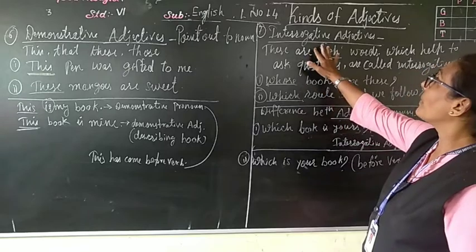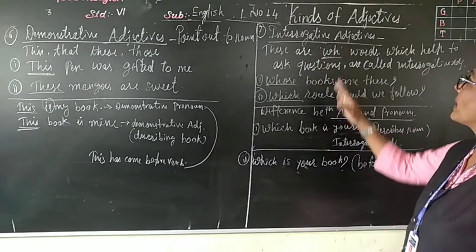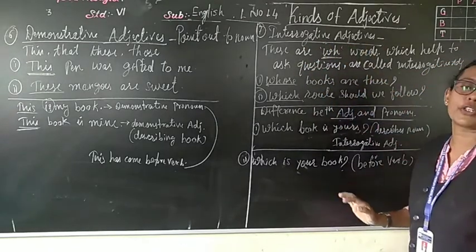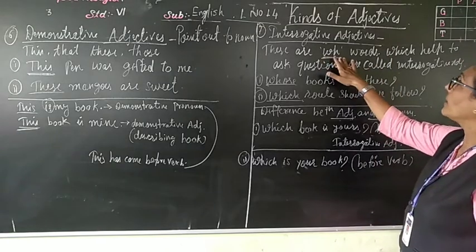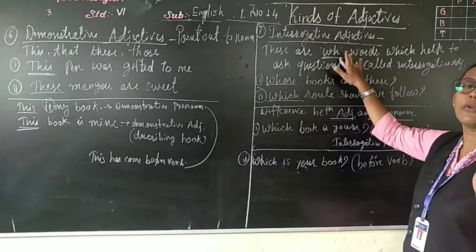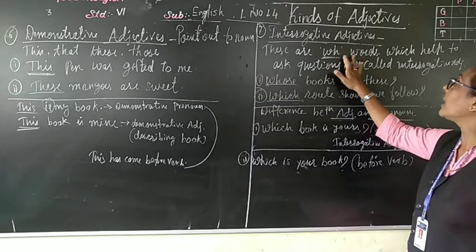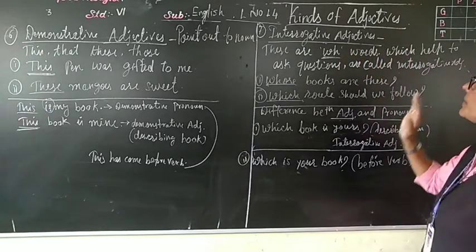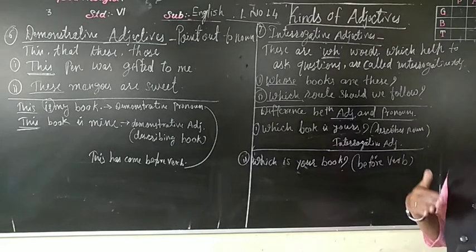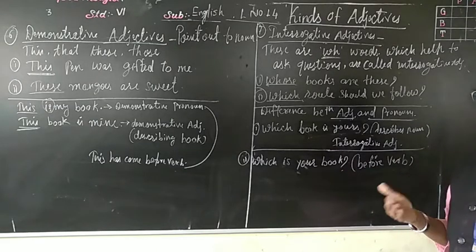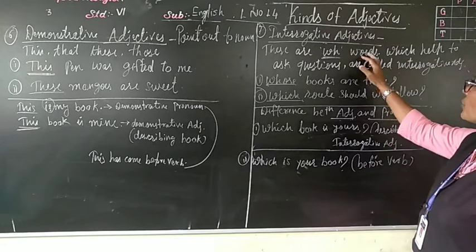We move to the next one, the seventh, that is interrogative adjectives. What is interrogative? These are the WH words. WH means we ask questions. WH words help to ask questions. What is your name? Which is your class? Where do you live? In this way, WH questions.